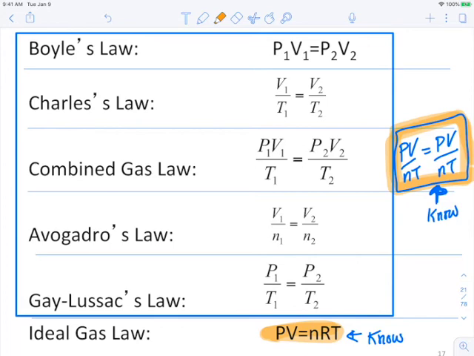So the equation that I want you to know is this one right over here, and that is PV over NT equals PV over NT. And I'm going to show you how to use that in just a moment.